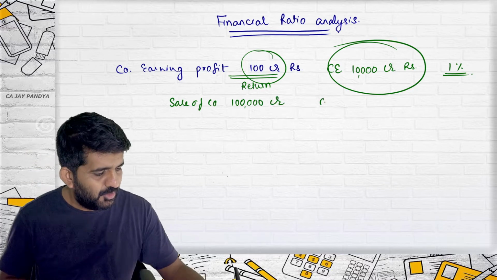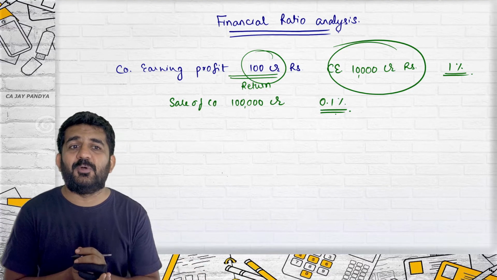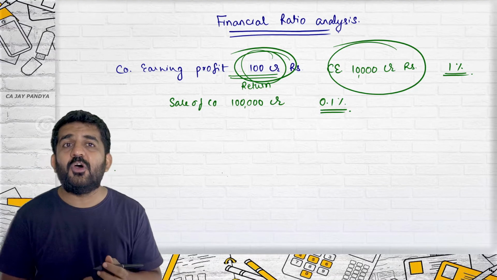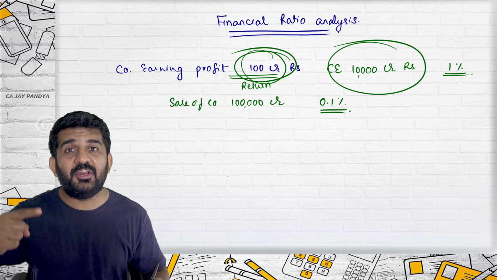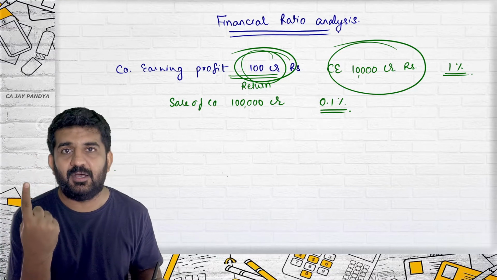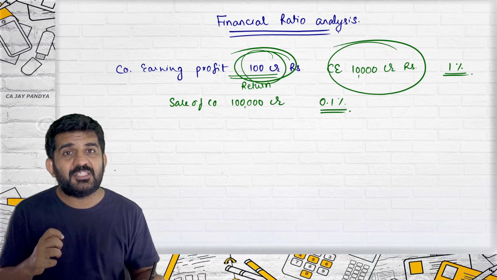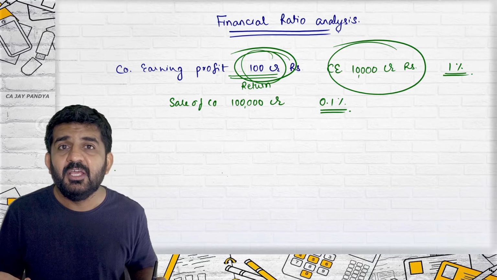Then your net profit to sales ratio is only 0.1%. Then is this profit good or bad? It is bad. Why? From every 100 rupees of goods sold, you are earning only 1 paisa. So even if the selling price decreases by 1 paisa, you will start incurring losses.